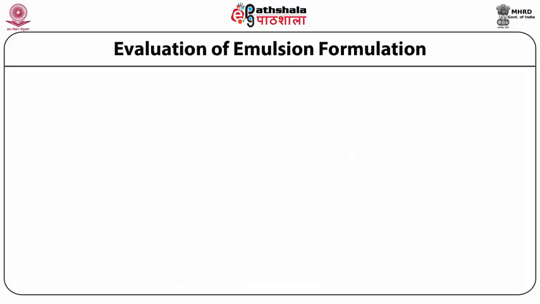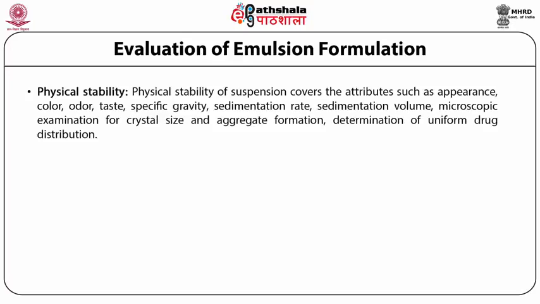Evaluation of emulsion formulation. Evaluation of emulsion includes physical stability evaluation and chemical stability evaluation. Physical stability includes attributes such as appearance, color, odor, taste, specific gravity, sedimentation rate, sedimentation volume, microscopic examination for crystal size and aggregate formation, and determination of uniform drug distribution.